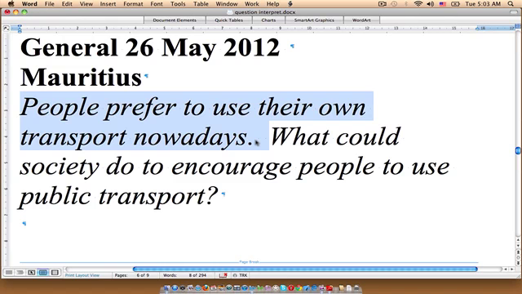They would prefer that to using, say, the bus or the subway, some other form of public transportation. So the question's asking us, what could society do to encourage people to use public transportation?